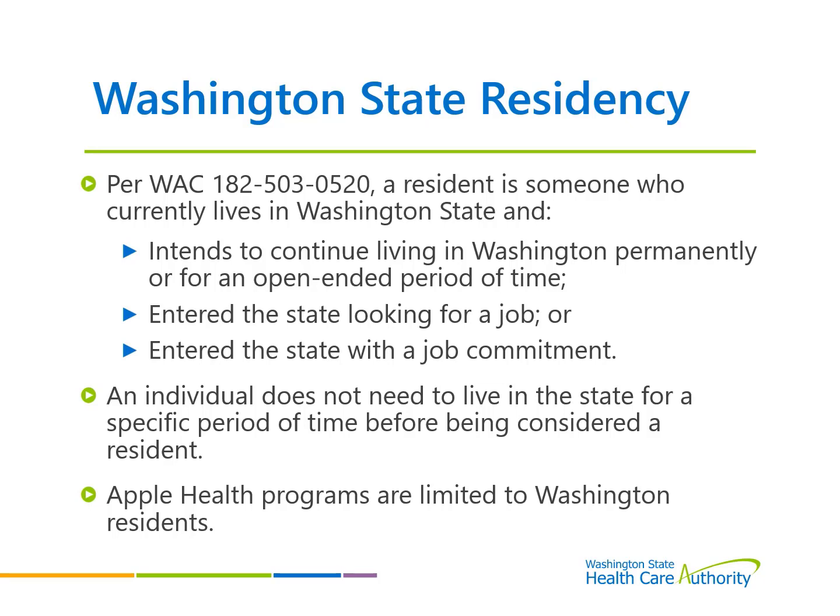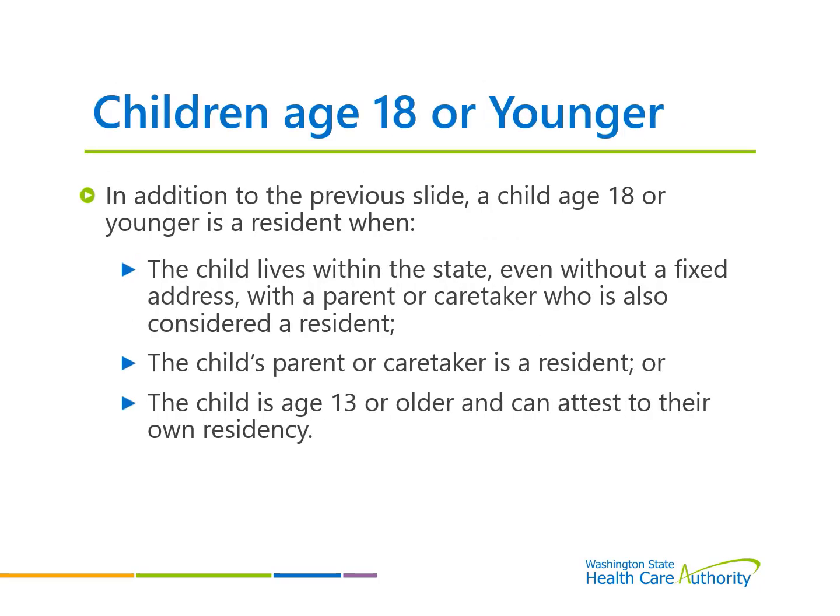For information on residency criteria for individuals that are residing in an institution, see WAC 182-503-0525. Children age 18 or younger. In addition to the previous slide, a child age 18 or younger is a resident when the child lives within the state, even without a fixed address, with a parent or caretaker who is also considered a resident, the child's parent or caretaker is a resident, or the child is age 13 or older and can attest to their own residency.